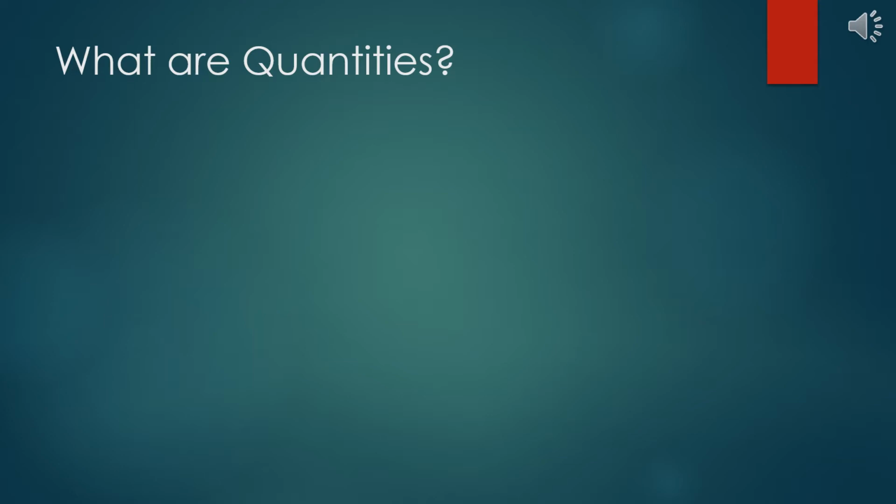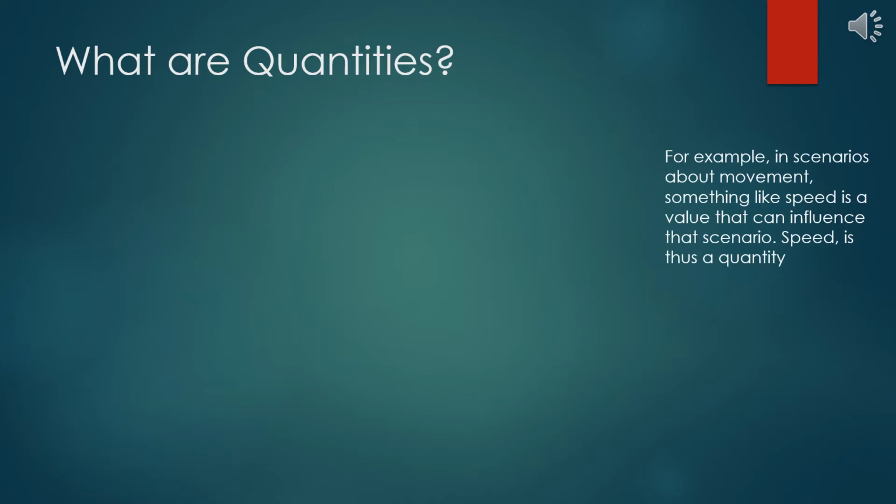Well, in physics, we have a great number of different subjects, obviously, and in these subjects, we have a number of values that can influence scenarios. For example, if you are looking at a problem about movement, speed is a value that might be important in that scenario, since speed is a value closely tied with movement.